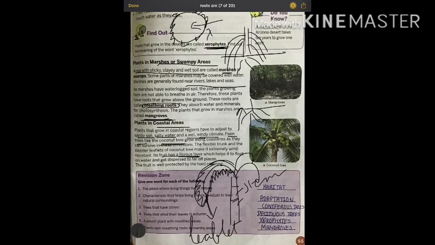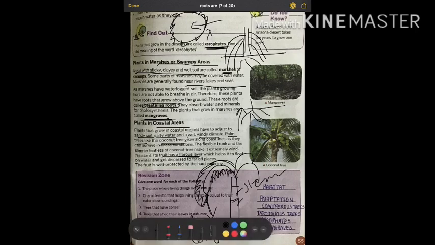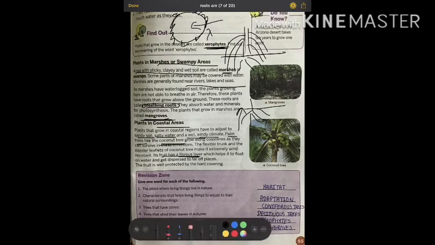All right, so just have a comparative study of these landforms and the plants growing in them, and you will understand this better. So today we have learnt about terrestrial plants, that is plants growing in mountains and hills, plants growing in plains, plants growing in deserts, plants growing in marshes, plants growing in coastal areas. Based on this, you can do this revision zone. You can try it out, and tomorrow we'll get back with aquatic plants. I will post a video for you, and you can learn in that. Thank you. I hope you have understood.